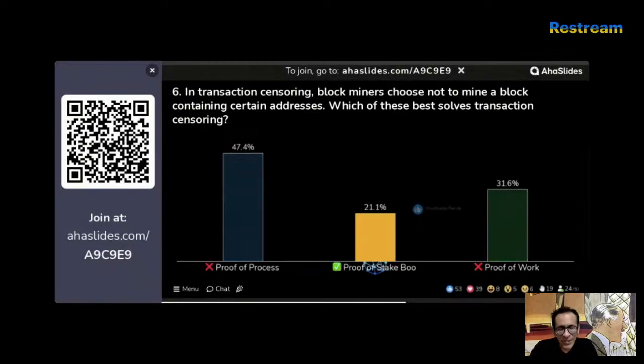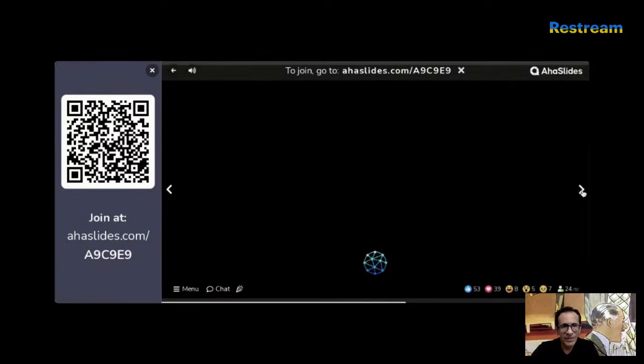Okay, so majority of you didn't get this right. Obviously proof of work was not the right answer, because that's in Bitcoin, and there we can do transaction censoring. So it was a choice between proof of process and proof of stake boo, and proof of stake boo is the correct answer. I know it's a weird sounding name, but hey, that's what it's called.